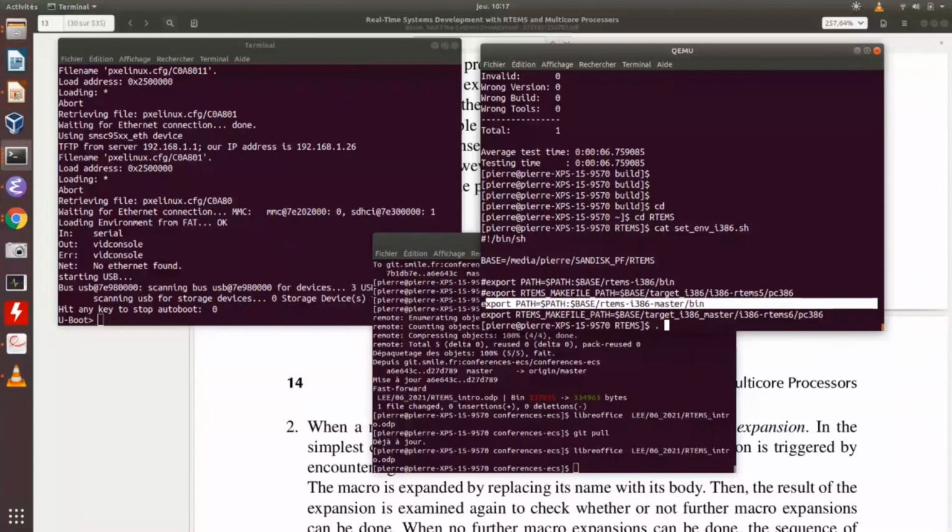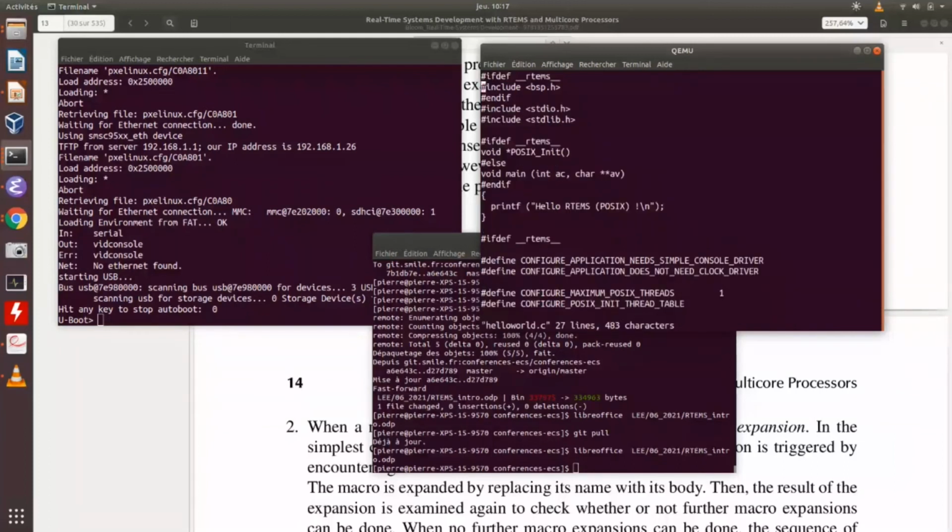So you just have to source, and you go to the examples and POSIX, for example, hello world, and you have the hello world application. Okay. So I did some funny stuff with this application to show you it's real POSIX.